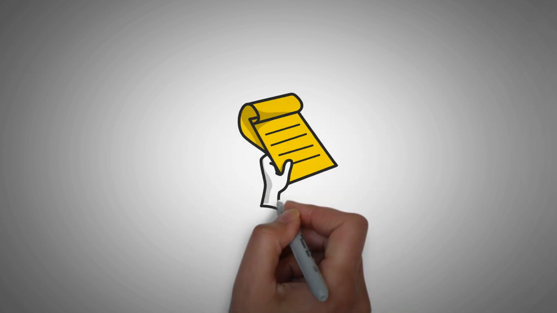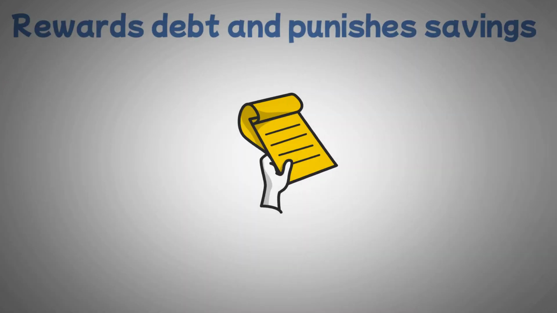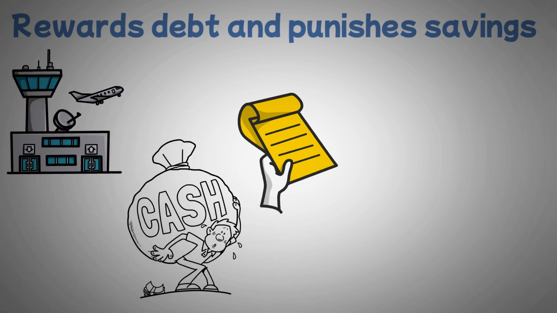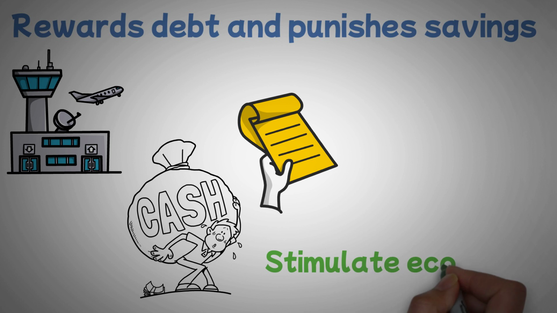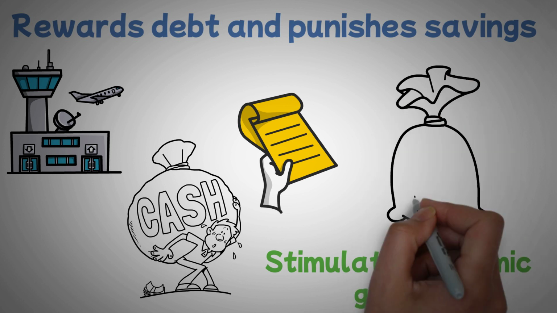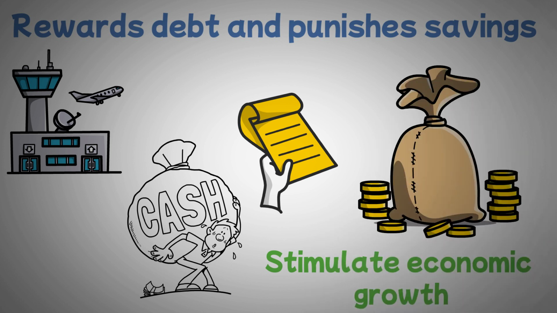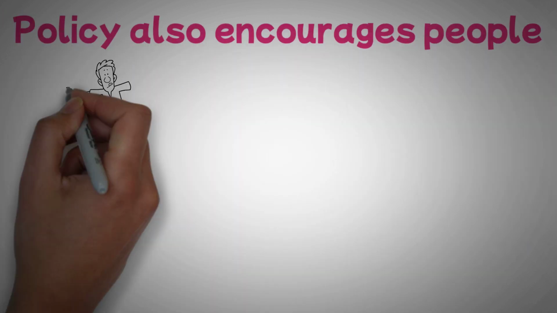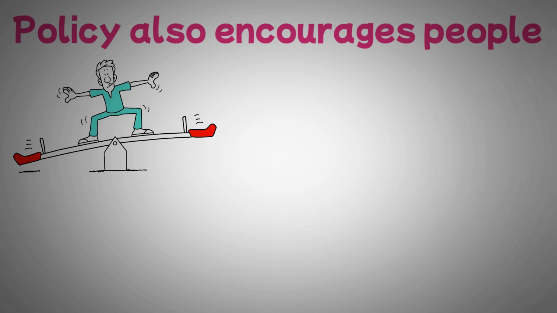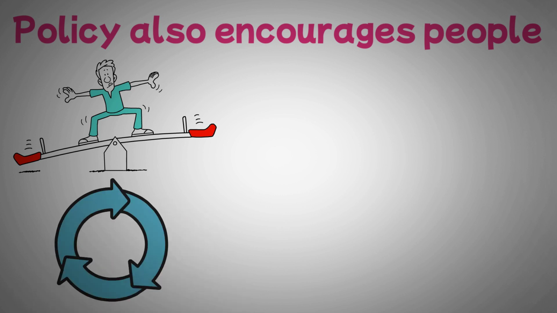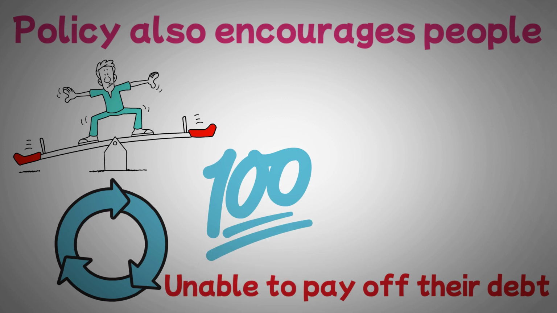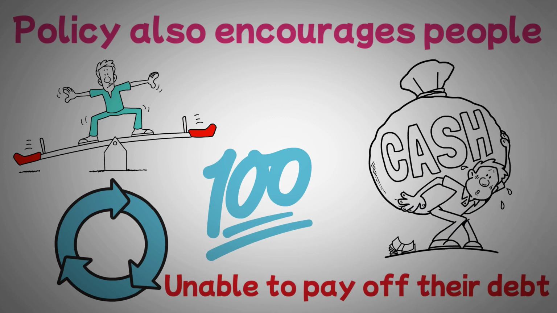Another flaw in the monetary system is that it rewards debt and punishes savings. The government encourages people to borrow money by keeping interest rates low. This is supposed to stimulate economic growth by making it cheaper for businesses to borrow money and invest in new projects. However, this policy also encourages people to take on more debt than they can handle. This leads to a debt cycle where people are unable to pay off their debt and their credit score suffers. This, in turn, makes it harder for them to borrow money in the future.